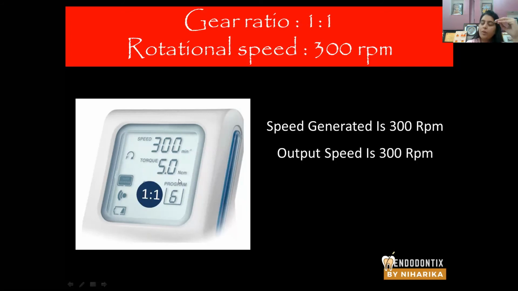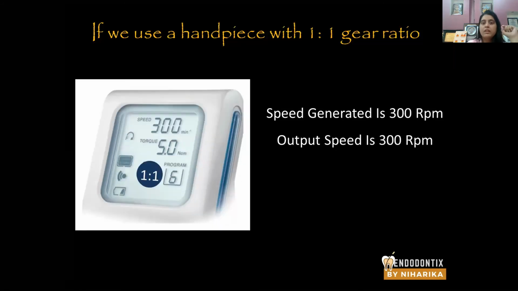That means what is the amount of speed produced by the endomotor? It is 300 RPM only because the gear ratio is 1:1. Okay. So if we are going to use a handpiece with 1:1 gear ratio, how much will the handpiece produce? It will produce again 300 RPM speed.